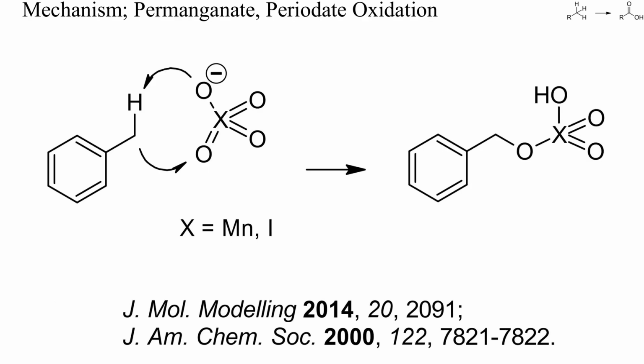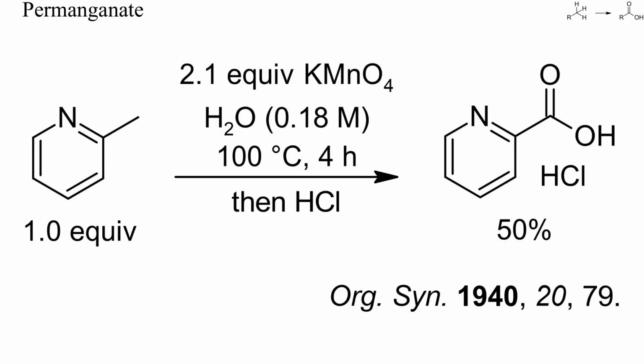Permanganate is a further oxidant suitable for the oxidation of reactive alkyl groups. Like oxidations with periodate, these proceed by a concerted deprotonation and C-O bond formation with the oxidant, as sketched here. Permanganate and periodate are easy to handle and can be dosed very precisely, but, like with oxone, a lot of waste is formed during such oxidations. Here, 2-picoline was oxidized in fair yield to the acid with 2 equivalents of potassium permanganate in water. During such oxidations, manganese dioxide is formed, and cleaning of the glassware can be quite challenging.